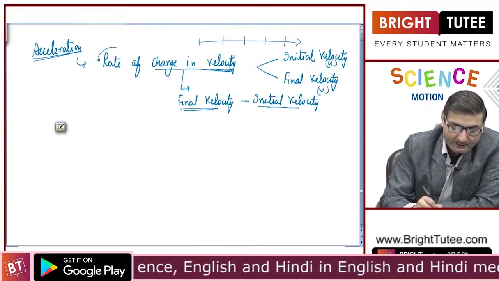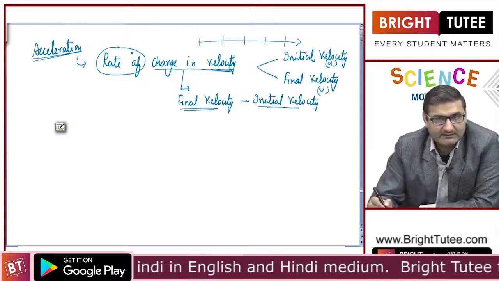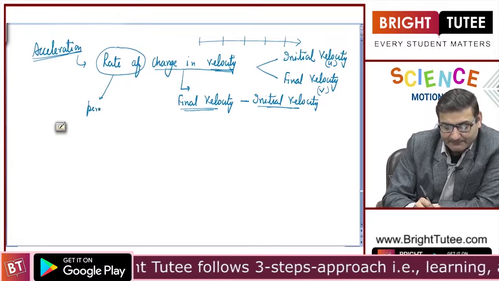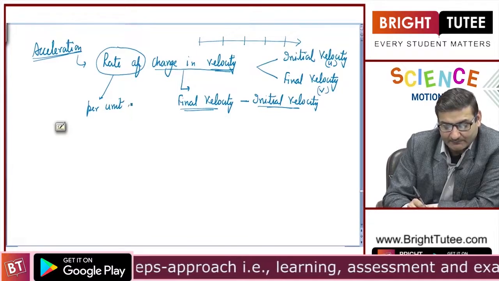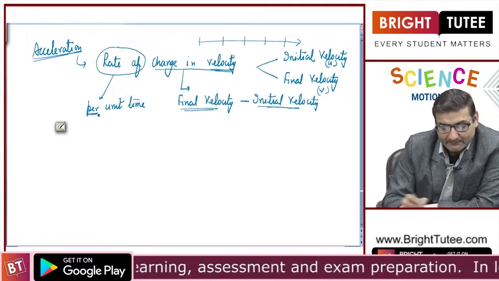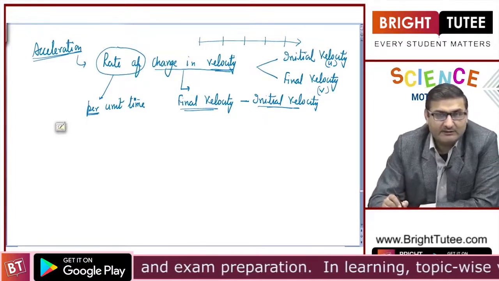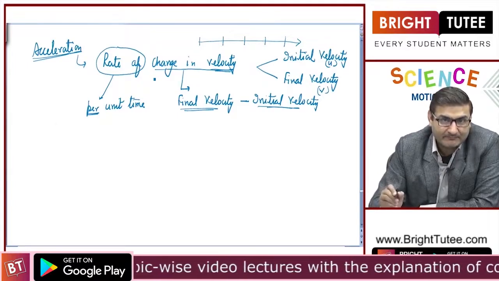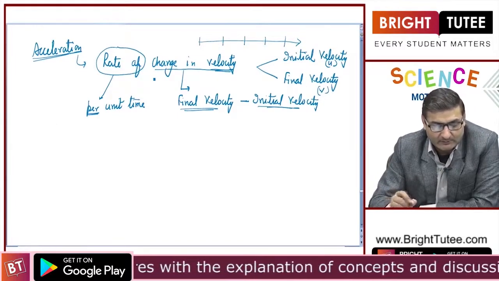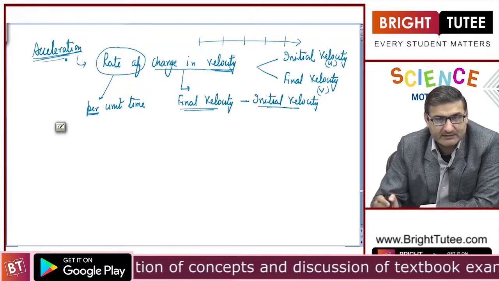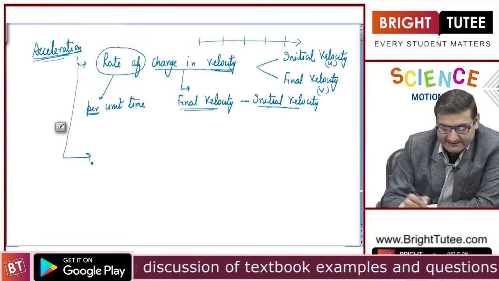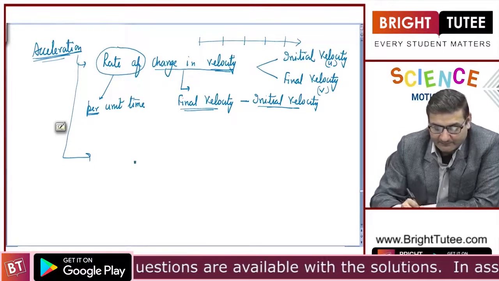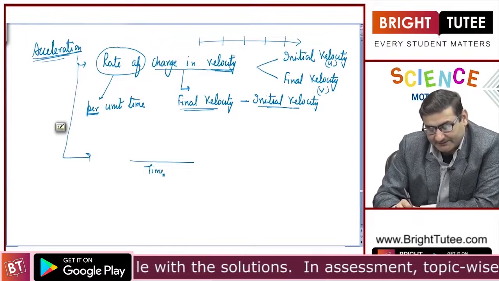And I have already told, I am repeating it, whenever it comes rate of, it simply means per unit time. Per means divided by. So whenever we are talking about rate of, it simply means you have to divide it with time. So when I am talking about the definition of acceleration, I can mathematically express it as change in velocity divided by time taken.